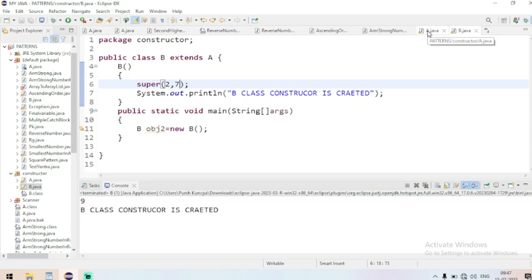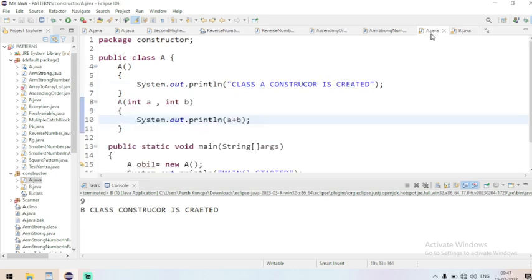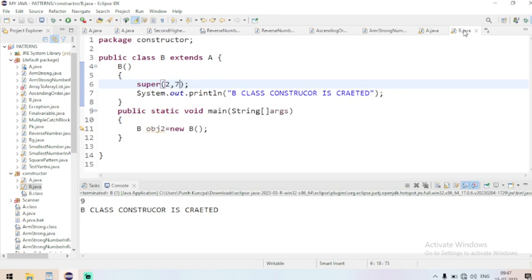So by default a super call statement is there without any formal arguments. If you add a super call statement, it's okay. Even if you don't add any super call statement, by default a super call statement will be there without any formal arguments, and it calls the constructor of the superclass. Here the superclass is A and the subclass is B. The superclass has two constructors. In the B class I'm trying to call the constructor of the superclass which has formal arguments.